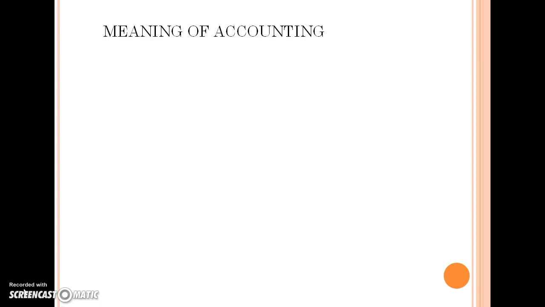Basically, the meaning of accounting. Before starting the meaning of accounting, we should know why we are studying accounting as a subject. Every business-related thing should have interaction between each other. If the employees do not talk to each other, they will not ascertain what the problems are.